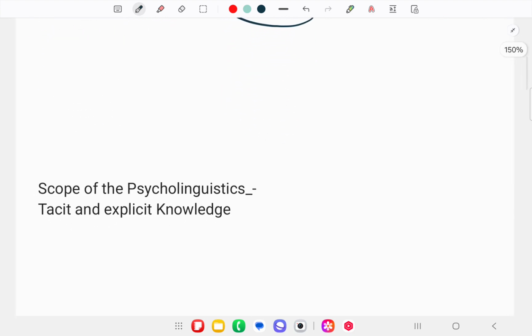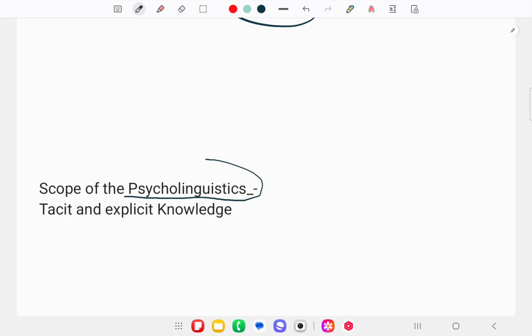Next, we talk about the scope of psycholinguistics. Psycholinguistics is a part of the emerging field of study called cognitive science. Cognitive science is an interdisciplinary field or venture that draws upon the insights of psychologists. So the term psycholinguistics is not the only term involved. Along with psycholinguistics, neurolinguistics and psychology are also involved in cognitive science.